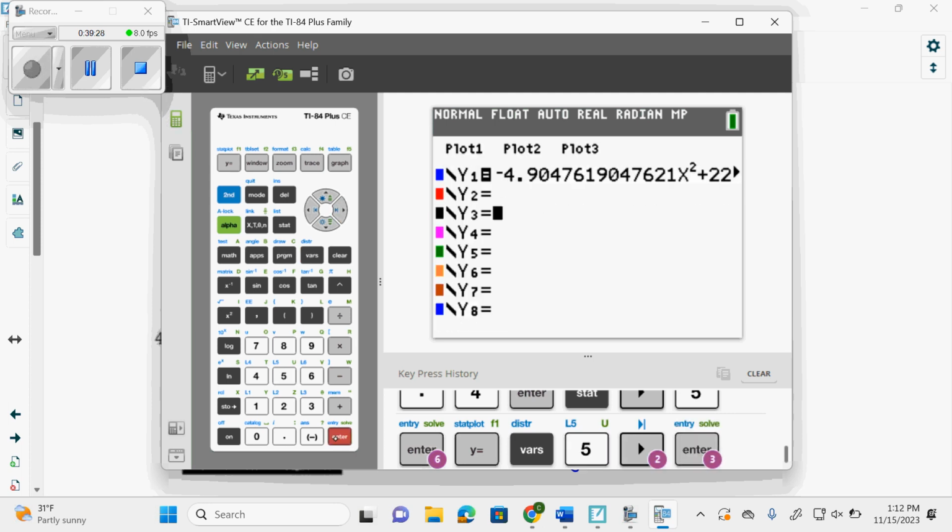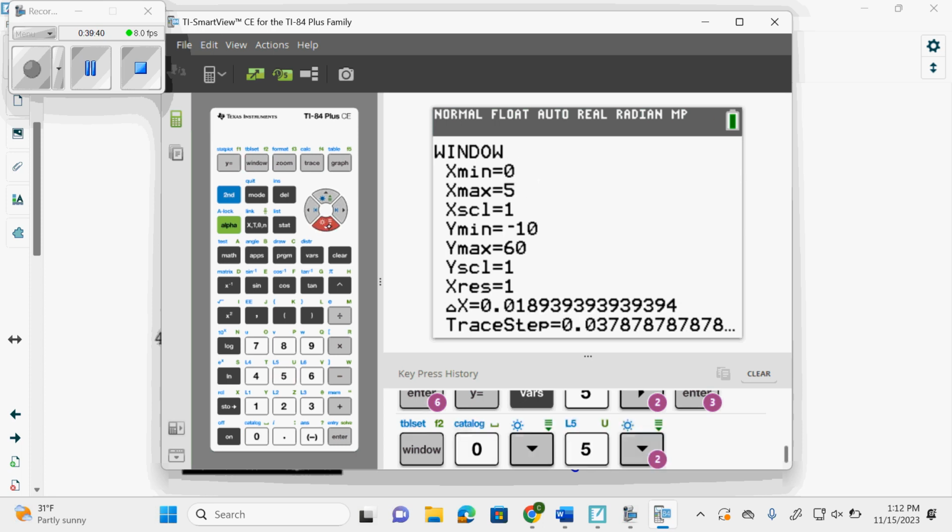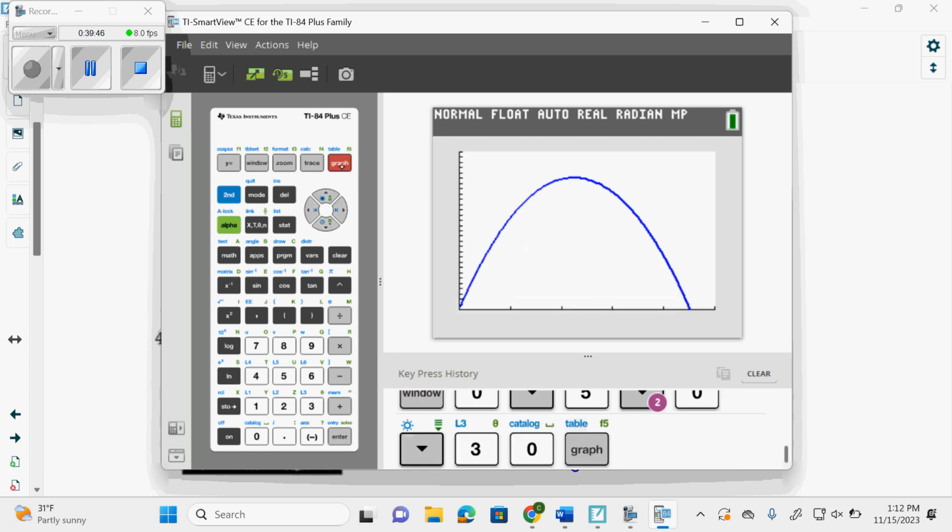Okay, every time we get ourselves an equation, guys, we have to make sure we change our window to fit it. Correct? So, this window is 0 to 3, so I'm going to say 0 to 5. And then it has 0, and it's at 24.9, so I'm going to maybe pick 30. And press graph and hope I can see it. Boom, there it is.